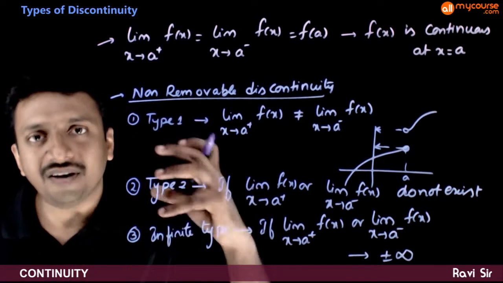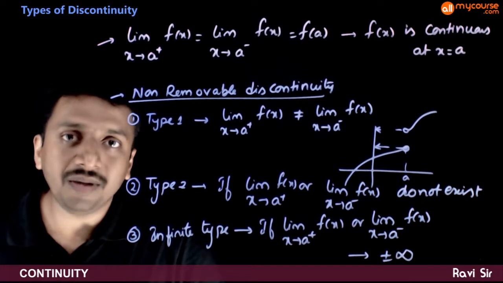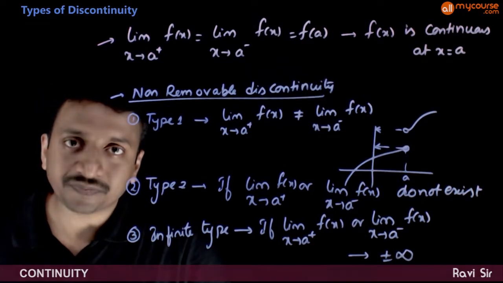So these are the different ways in which a function can be discontinuous.